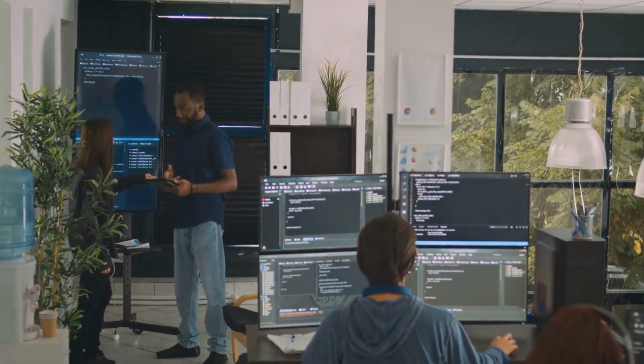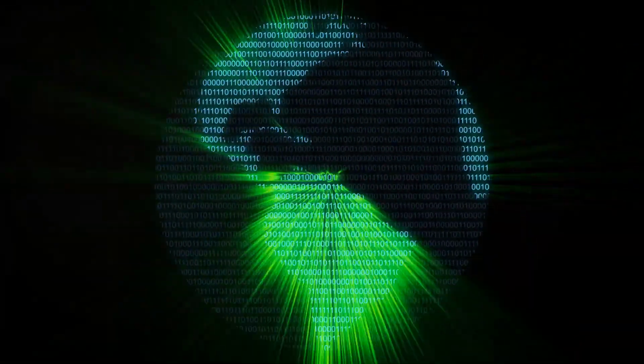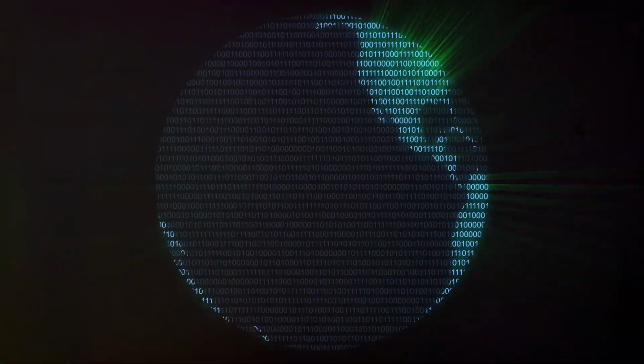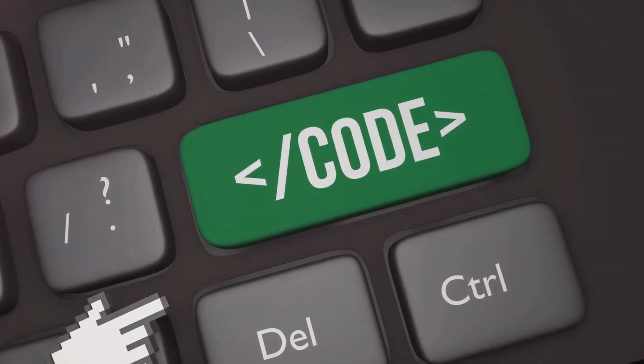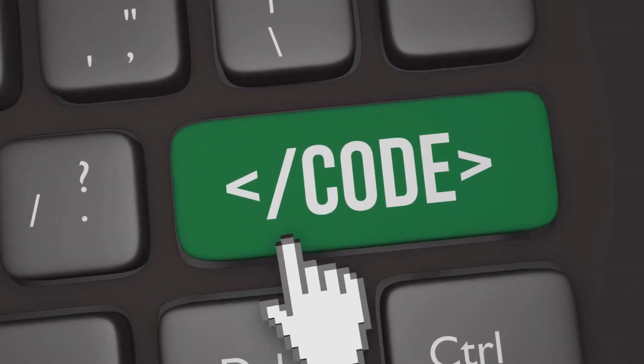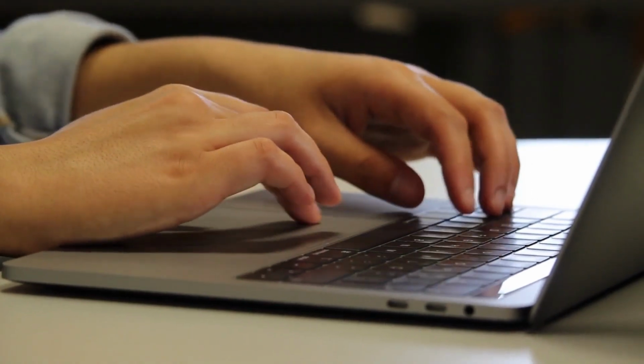Coding is a vast universe, and there's so much more to explore. From various programming languages to different coding paradigms, the world of coding is as diverse as it is exciting. It's now time to dive in and experiment with these concepts. Don't be scared to make mistakes. So put on your thinking caps, get creative, and start coding.